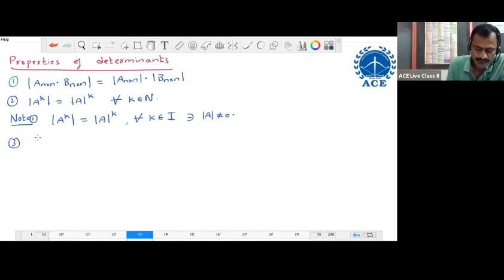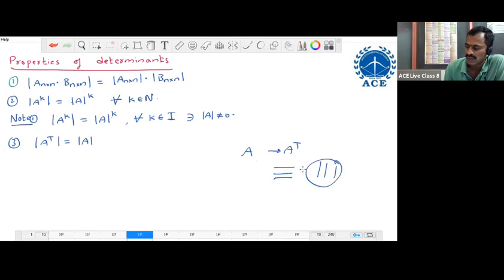Next, property number 3: determinant of A transpose equals determinant of A. If A is a matrix, then A transpose is the transpose matrix of A. Transpose matrix means if you interchange the rows into columns, columns into rows, then the resulting matrix is called the transpose matrix of A. So from this property, we can say that the determinant of A is the same as the determinant of its transpose. That is, A and A transpose will have the same determinant value.